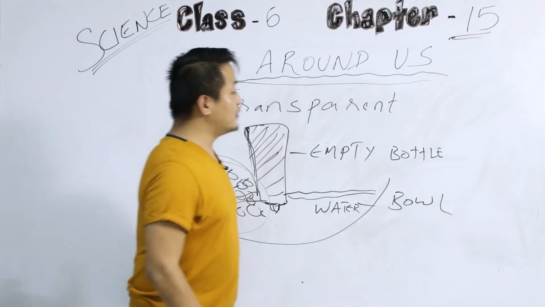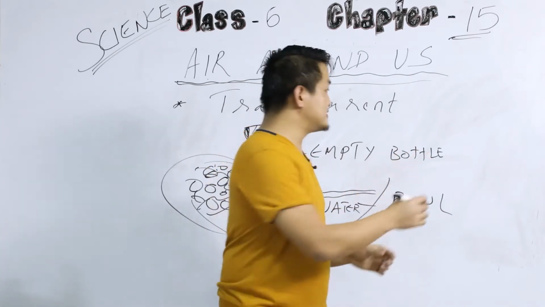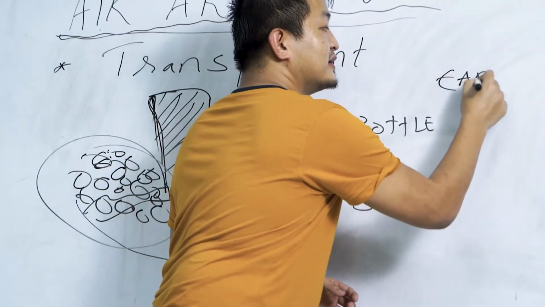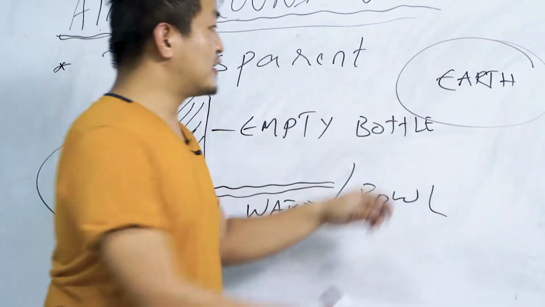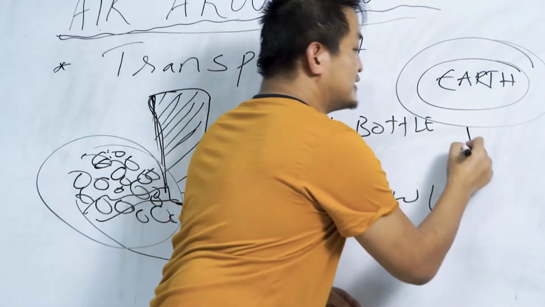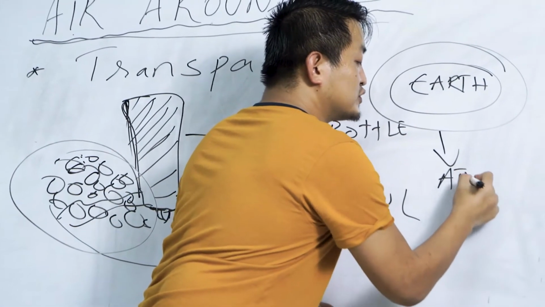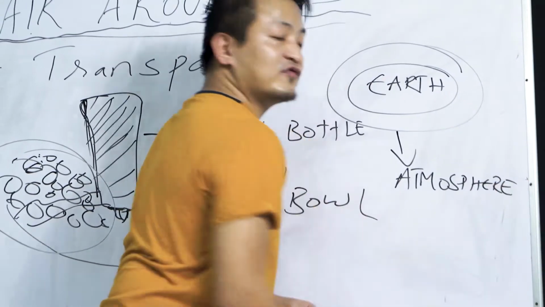Now, suppose this is the earth. We are surrounded by air, so that's why it is known as atmosphere. So what is atmosphere?